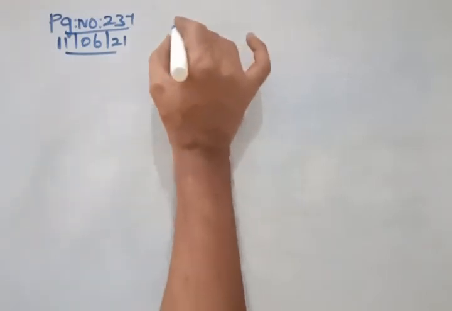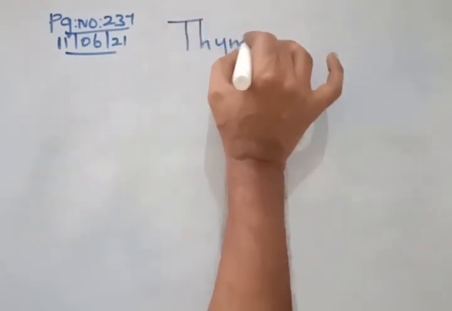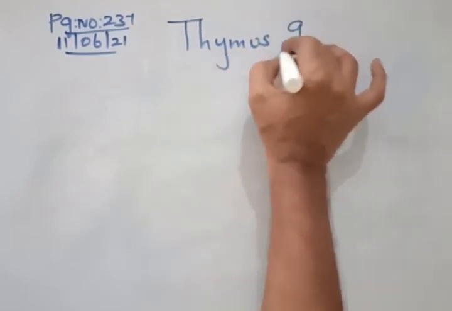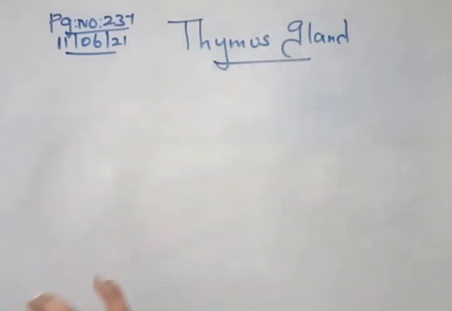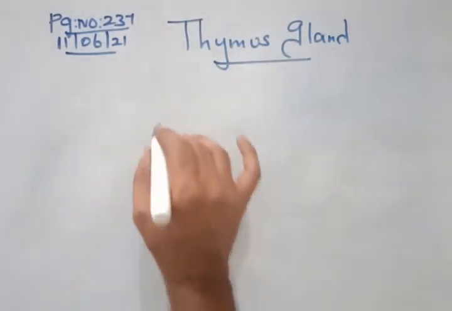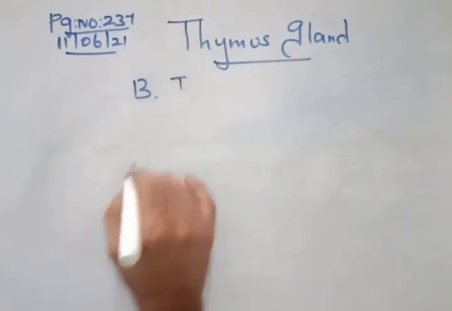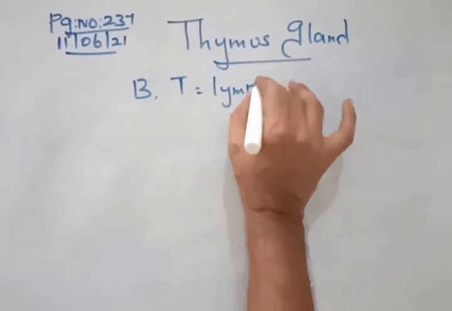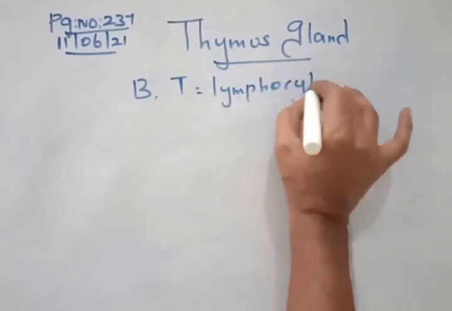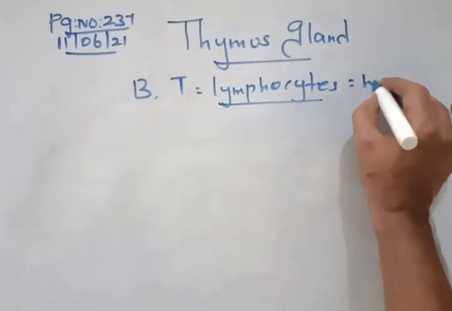The next gland we will talk about is the thymus. When you talk about thymus, you should understand two different cells called B cells and T cells. These cells are called lymphocytes. Lymphocytes means they are present in the WBC.